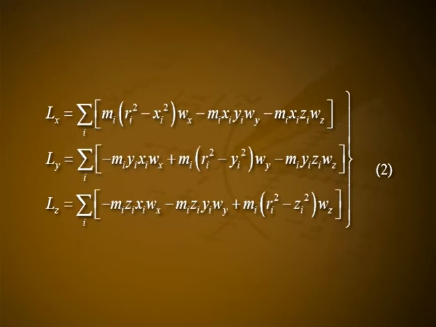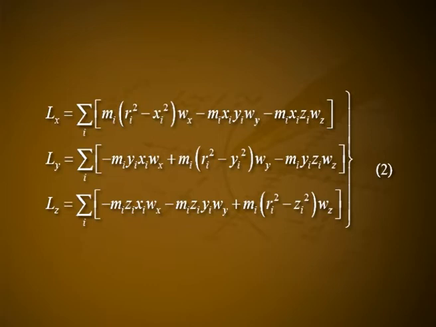Similar expressions can be written for Ly and Lz. Thus, we have Lx is equal to summation over i mi into ri square minus xi square into wx minus mi xi yi wy minus mi xi zi wz.